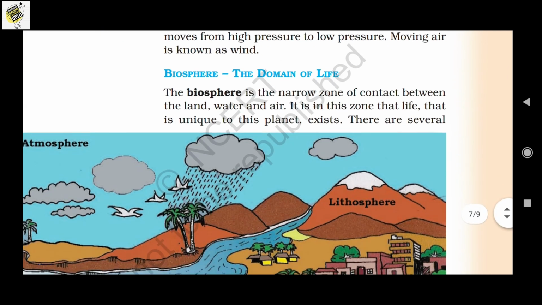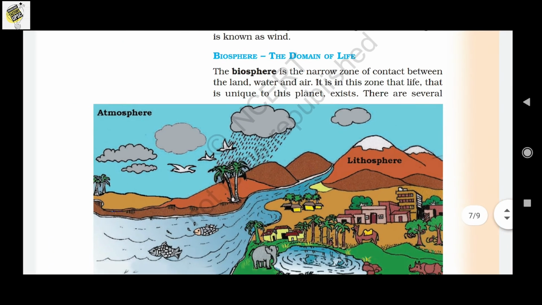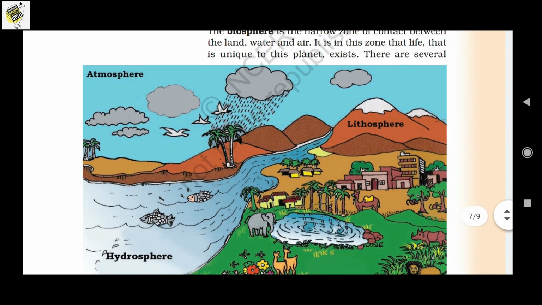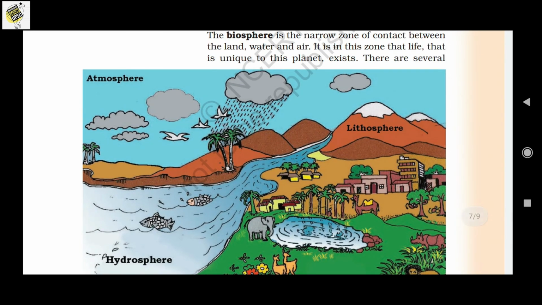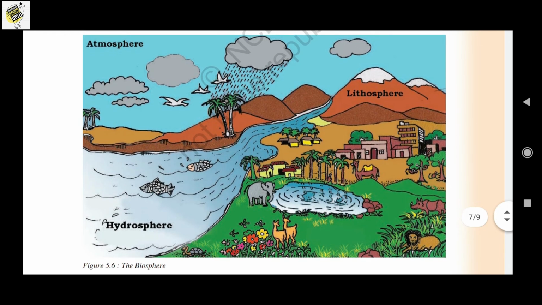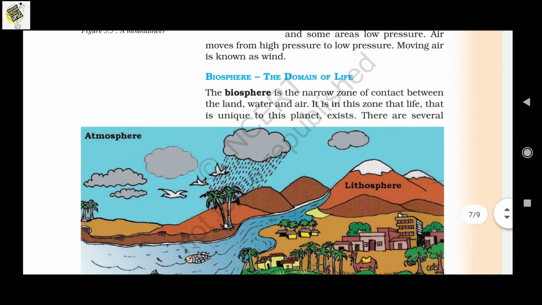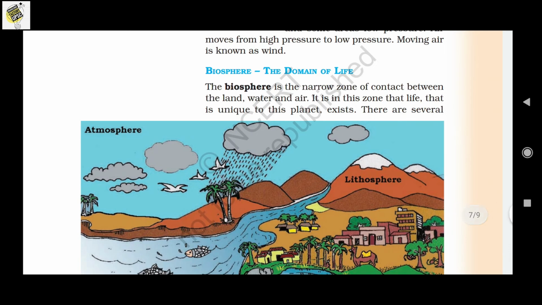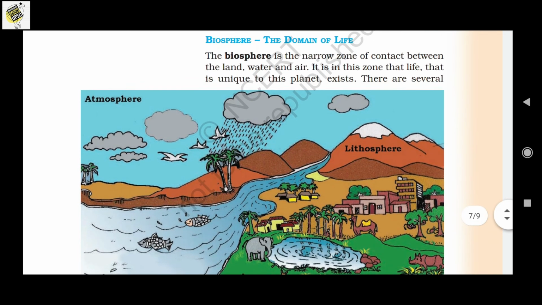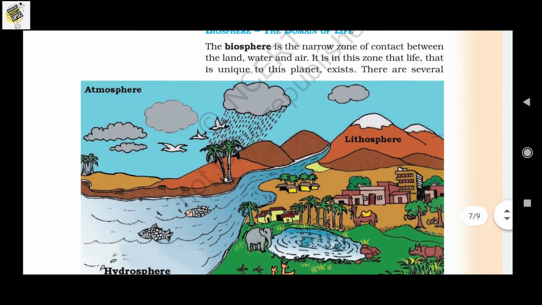So let's move to the biosphere. As we have discussed, the biosphere is a portion of the earth where the atmosphere, lithosphere and hydrosphere coexist. Here is a picture which shows what a biosphere is. The biosphere is a narrow zone of contact between land, water and air.